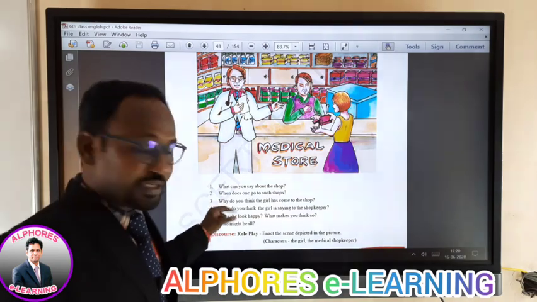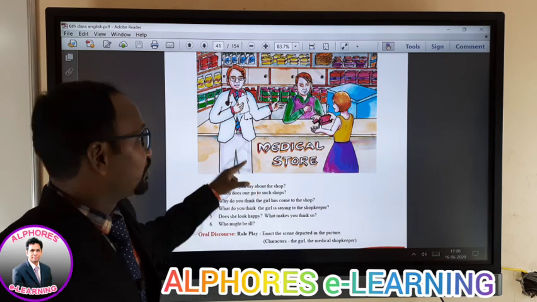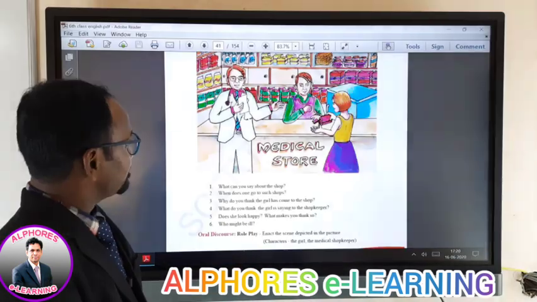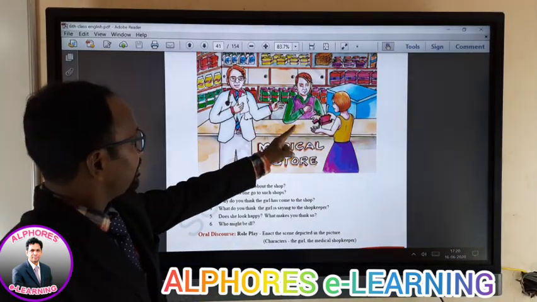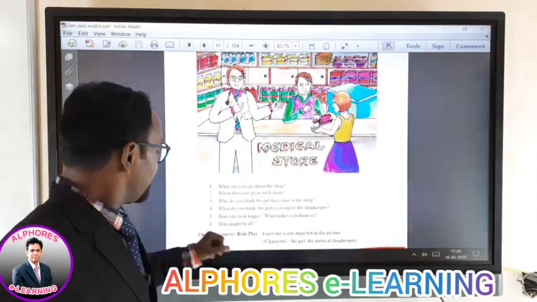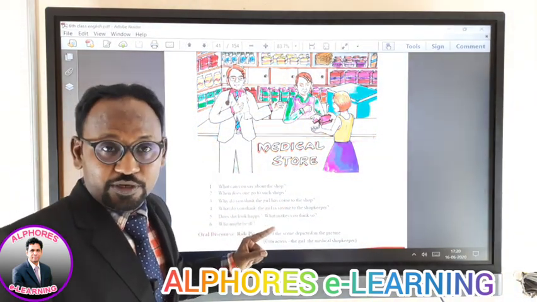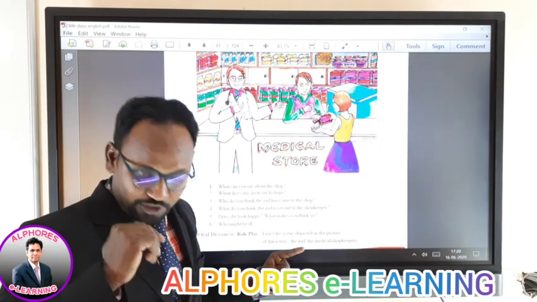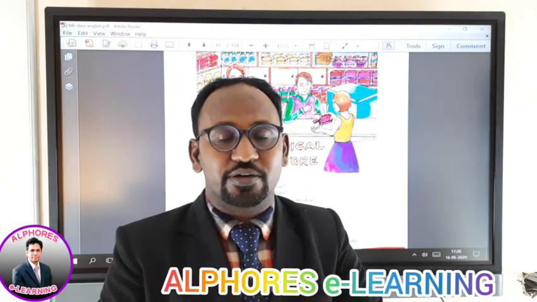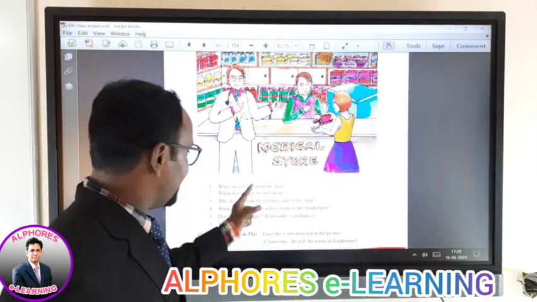Now the very first question is, what can you say about the shop? Students, you can spare a second or two seconds, think once. So it's a medical shop, it's a pharmacy, okay. When does one go to such shops, right? When does one go to such a shop? It's a very clear fact for all the students. We all know very well, when there is a problem, when there is a health disorder, based on the doctor's suggestion, we go to such medical shops.